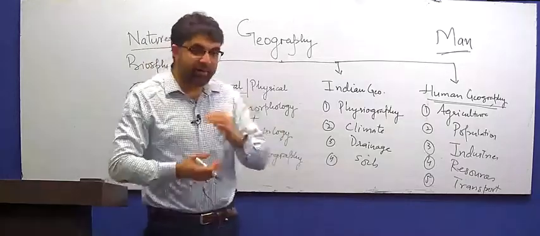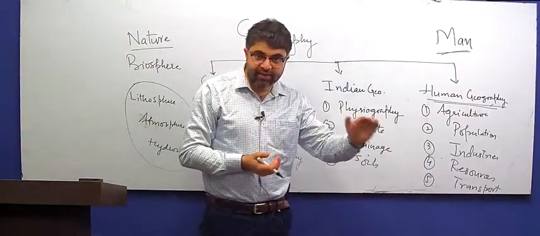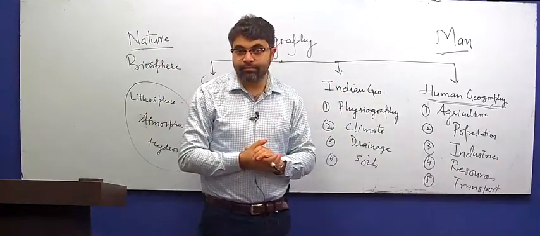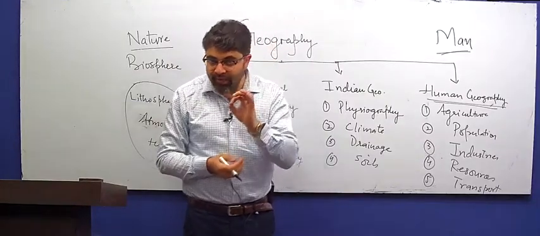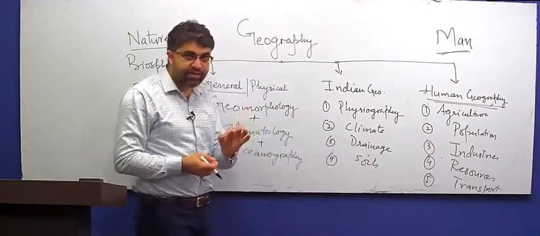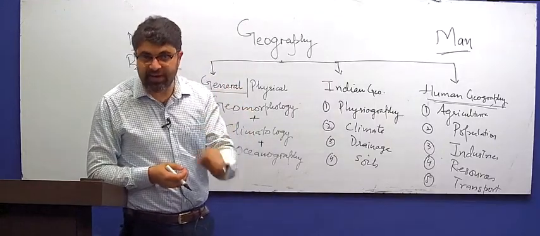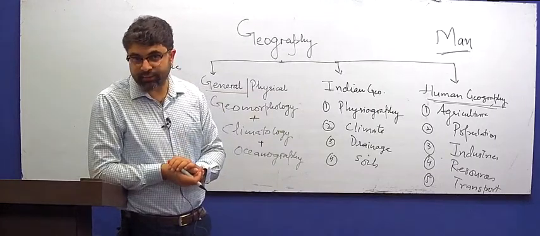But what happened because of that? The cropping pattern of most parts of India, especially the northern part of India, altered. And now, due to more emphasis on these two crops, the productivity of rice and wheat has been declining for the last 20 years or so.